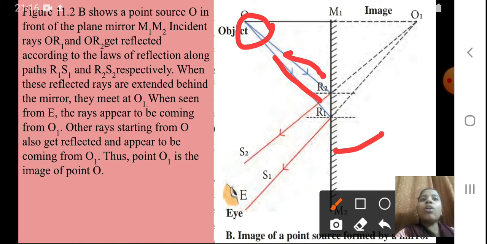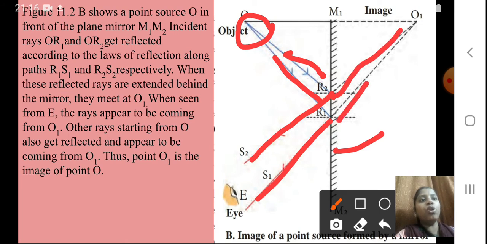Get reflected according to the laws of reflection along the paths R1, S1 and R2, S2 respectively. Can you see this red color? Yes. Okay, that they are getting reflected back. When these reflected rays are extended behind the mirror, see these dotted lines, they meet at O1.